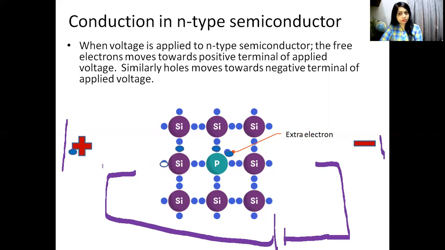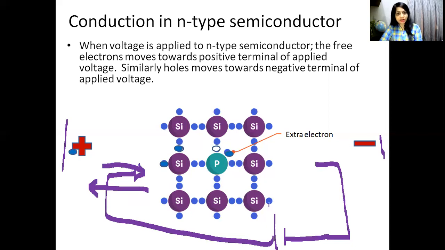That means the hole is traveling in this direction and the electron is traveling in this direction. Now again there is a hole, so another electron may take up this space and leave a hole behind. Then maybe one more electron will take up the space of the hole and leave a hole behind.